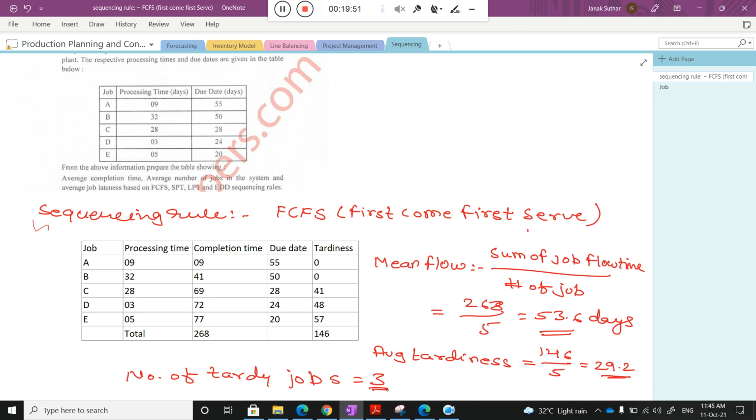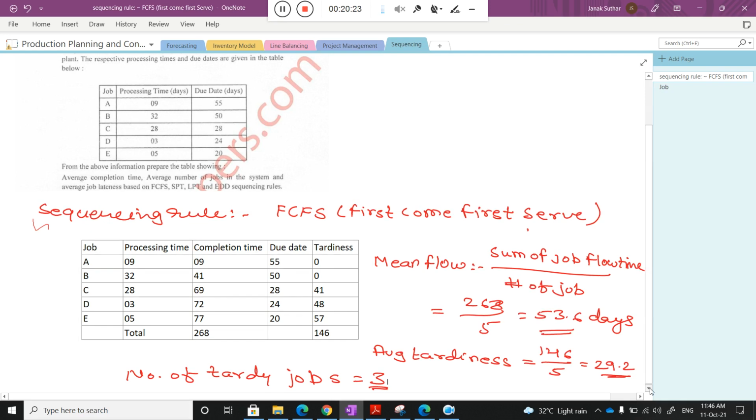And the next point, the mean flow time is given, that is 53.6, and the average tardiness value, the unnecessary average time with respect to each job, is 29.2. That actually shows the delay, you can say the idle time, where you are not using that time in a proper manner. Now I will try to apply the other method and compare which one is the best.